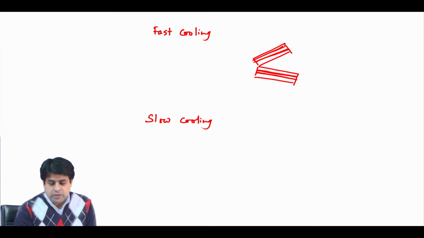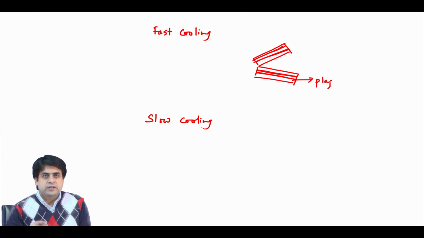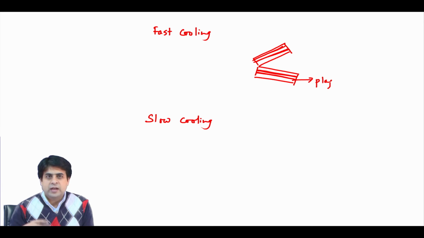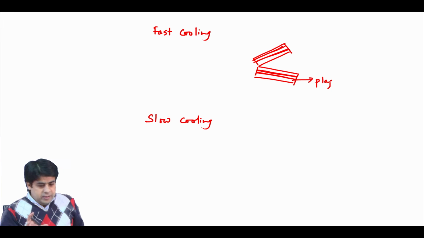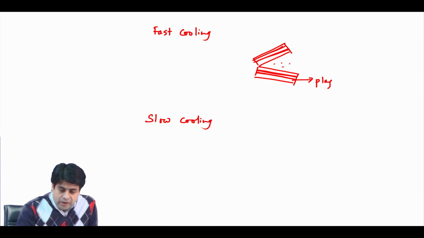The nucleation energy of plagioclase is lower than that of clinopyroxene. So only a few plagioclase crystals will form, because of nucleation, but growth will be faster. So even though you have very few plagioclase crystals, you have very large plagioclase crystals.